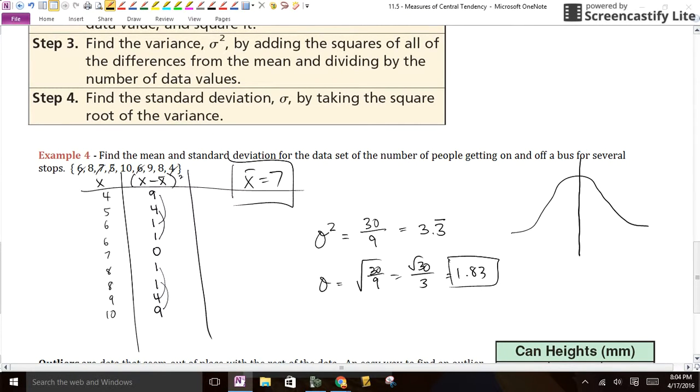Now, the neat thing about this is that there's this curve, right? And we would normalize this in statistics, but here we're just going to talk about what it is. The mean is 3.3. And if you go up 1.83, so one standard deviation up, you pick up like 68% of the data. If you go up 2 standard deviations, it's like 90 something. I want to say 95%. If you go up 3 standard deviations, so you add 1.83 3 times to our mean, you'll get like 99% of the data. So that's what standard deviation is. It kind of tells me how far I go out to pick up all the numbers.